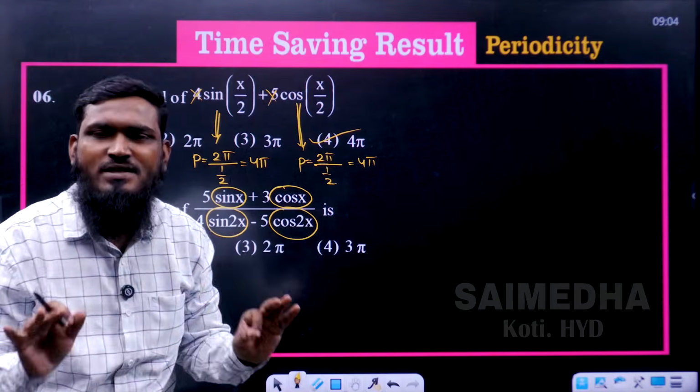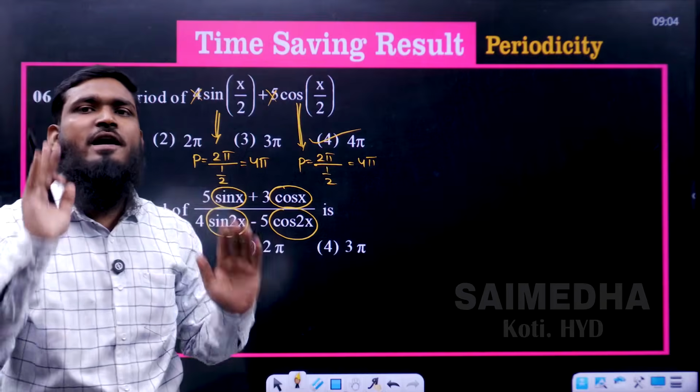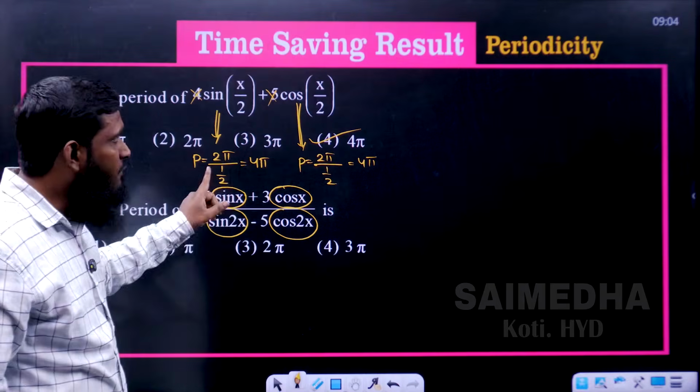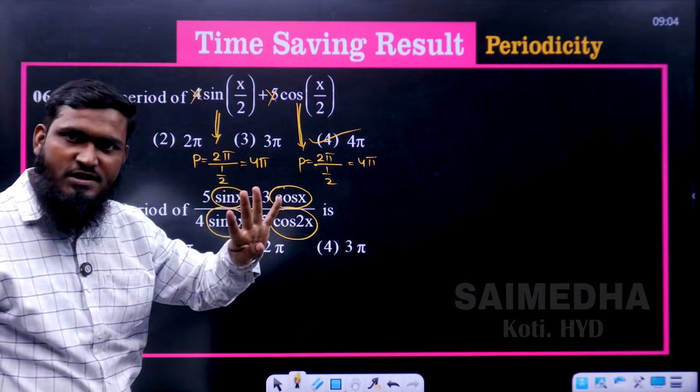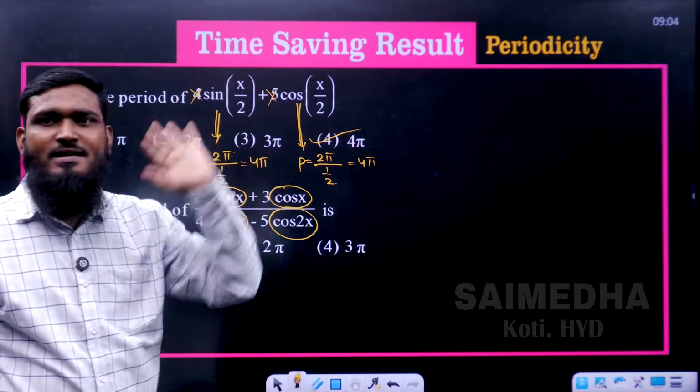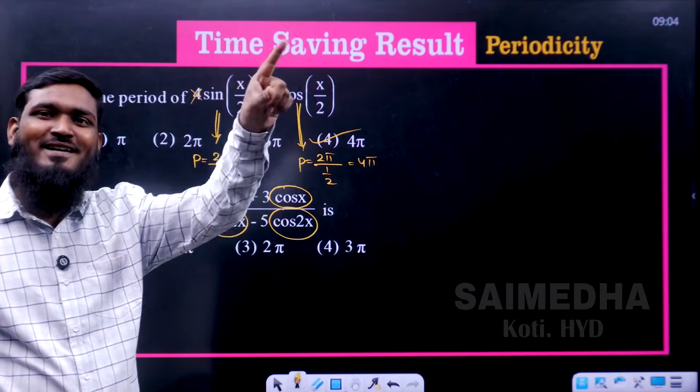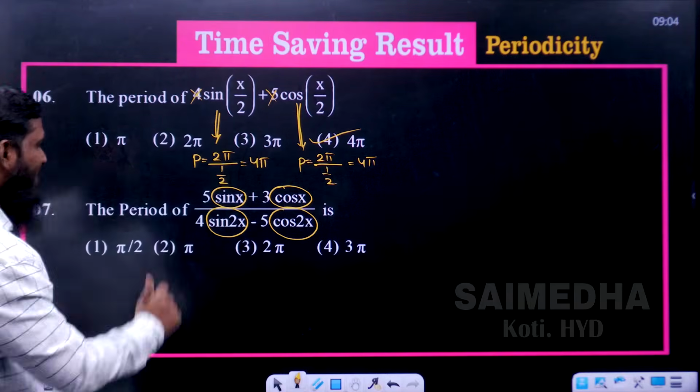No need to write plus. No need to write minus. No need to write divide. Only we have to find out the period for these 4 functions. What we have to find? We have to find out the period for these 4 functions. If it is same, then write the same answer. If it is different, then what we have to do? LCM of the numerator divided by HCF of the denominator. Let us see this part.